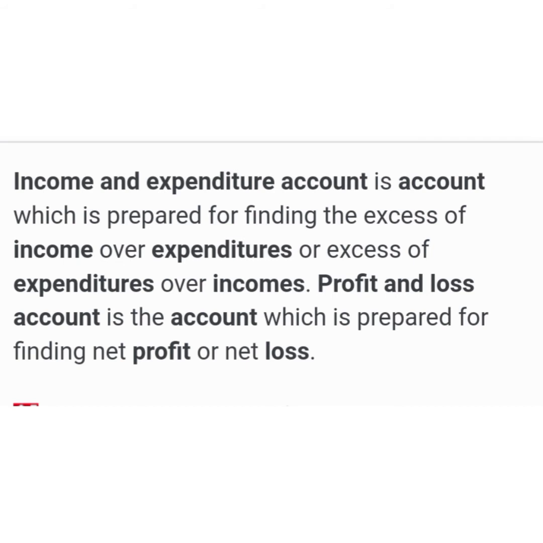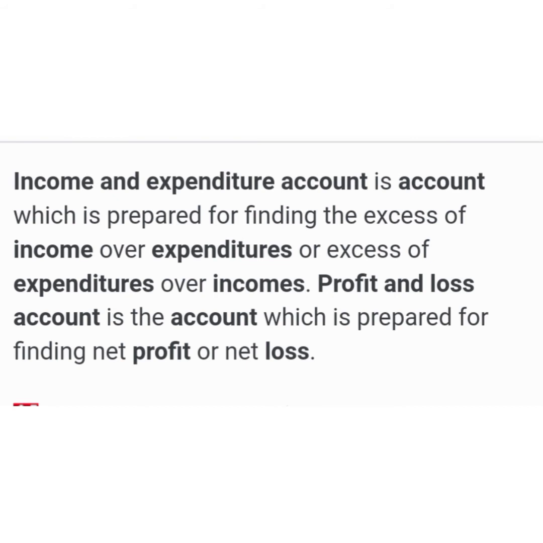Revenue incomes for the accounting period are taken whether they have been received or not. Non-cash expenses such as depreciation are accounted. Capital expenditure, for example purchase of land, is not considered because it is shown in the balance sheet. Capital income or receipts, for example donation for specific purpose, are not considered.